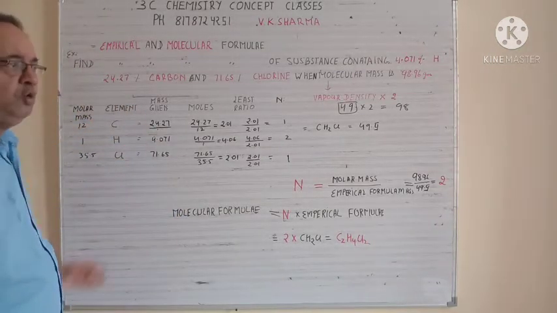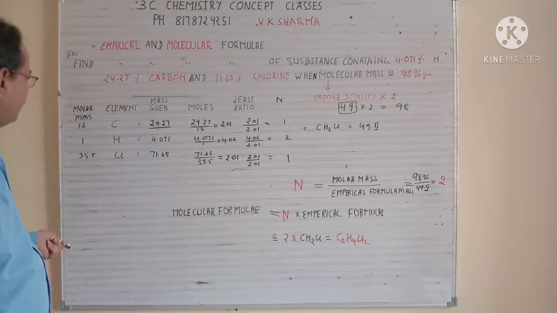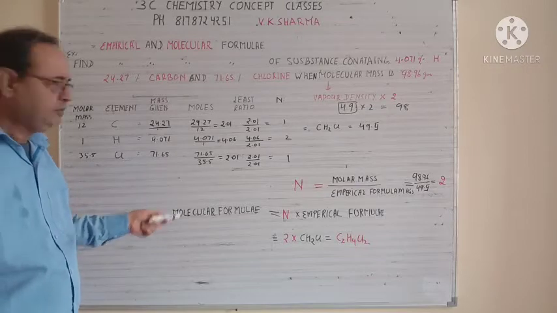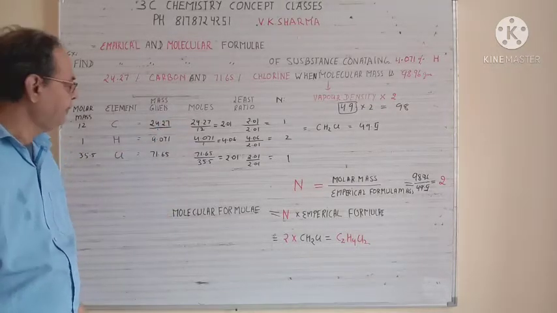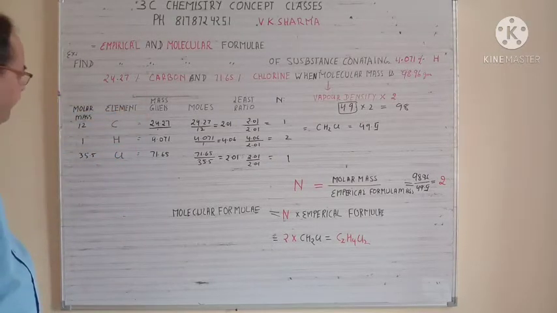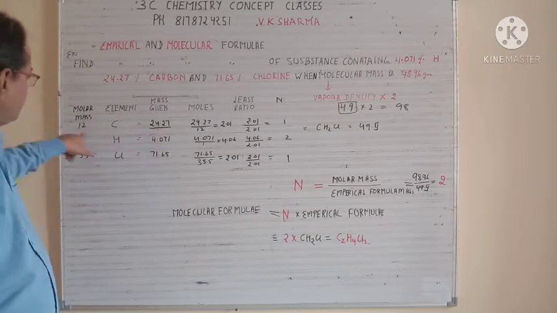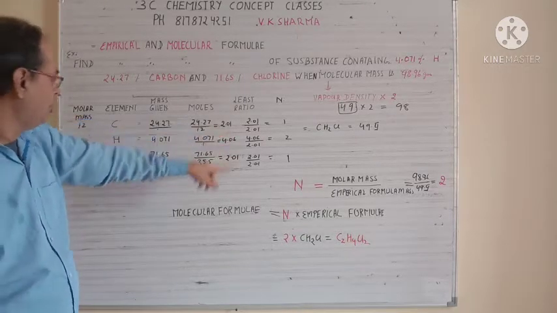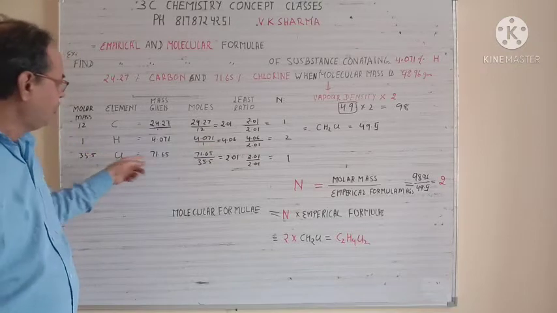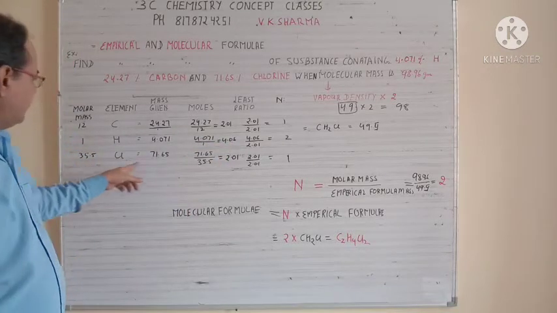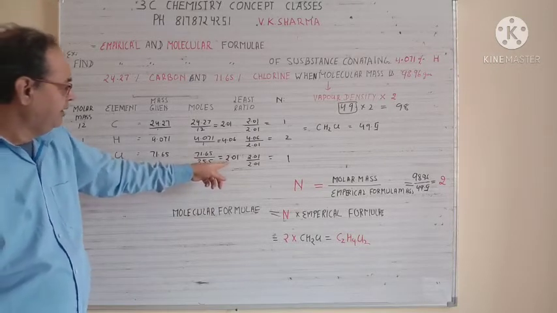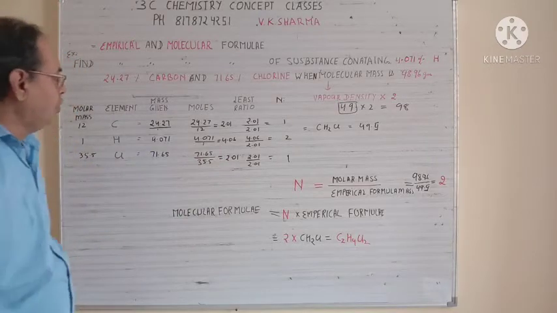We have to first find the moles. So in an easier way, first you write the molecular mass, then you write the element, then you write the given mass, then you have to find the moles. So in this case, the molar mass is given, the elements are given, and the given mass is given. So when you want to find the mole of carbon, it is given mass over atomic mass, so you will get 2.01. In the same way for hydrogen, the given mass is 4.07 divided by the mass of hydrogen, so you will get 4.06. Next the given mass is 71.65 divided by 35.5, so you will get 2.01 moles for chlorine.